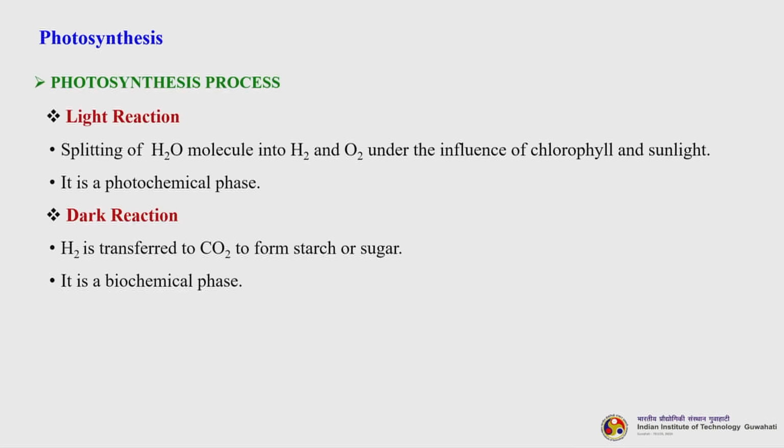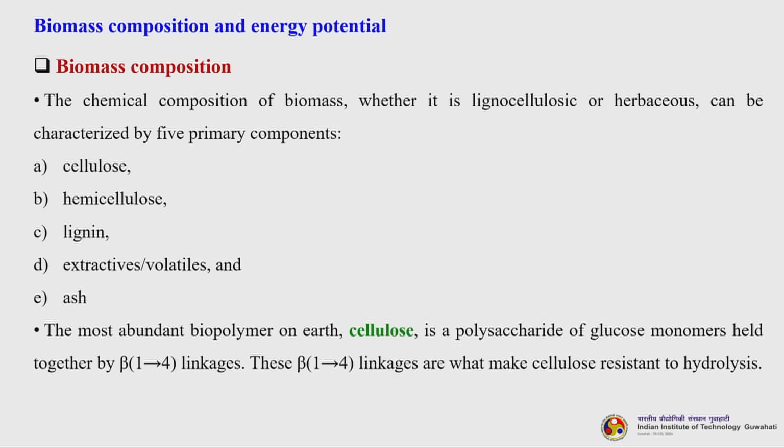Now, there are two reactions in photosynthesis, light reaction and dark reaction. In the light reaction, the splitting of water molecule into hydrogen and oxygen happens under the influence of chlorophyll and sunlight. So, it is a photochemical phase reaction. In the dark reaction, hydrogen is transferred to carbon dioxide to form starch or sugar, and it is a biochemical phase reaction. So, let us now understand the biomass composition.